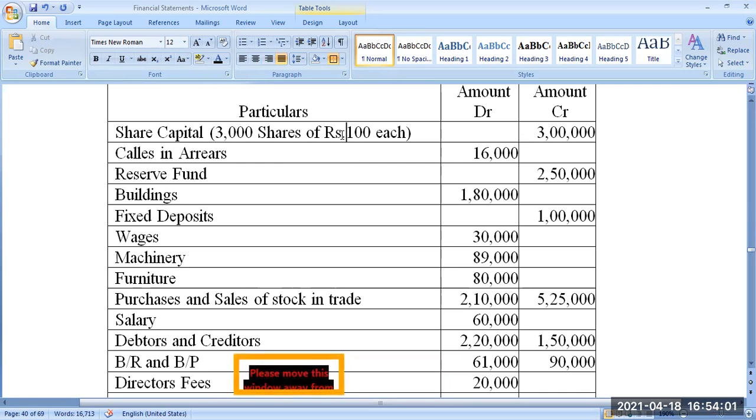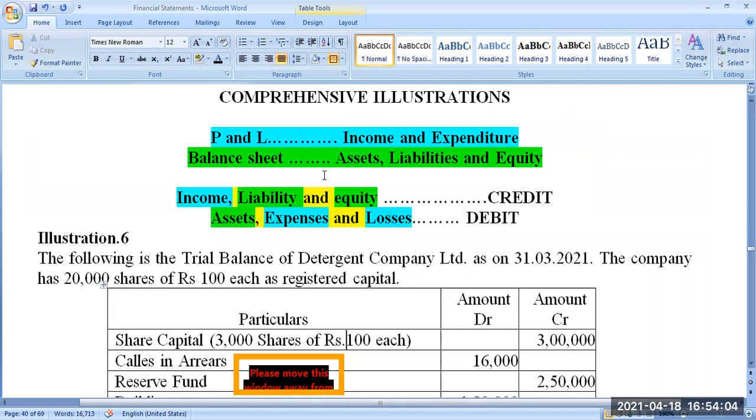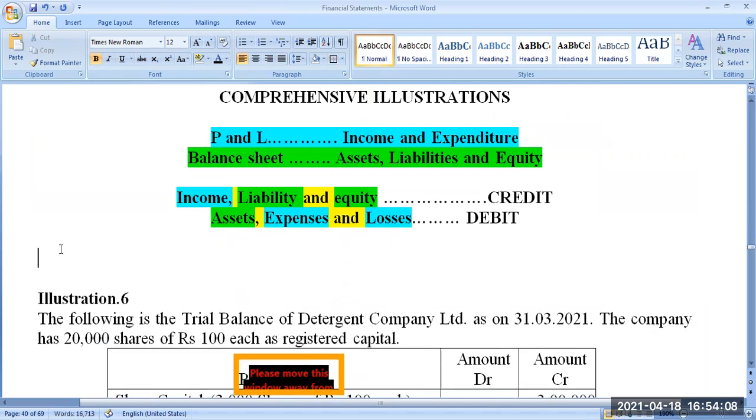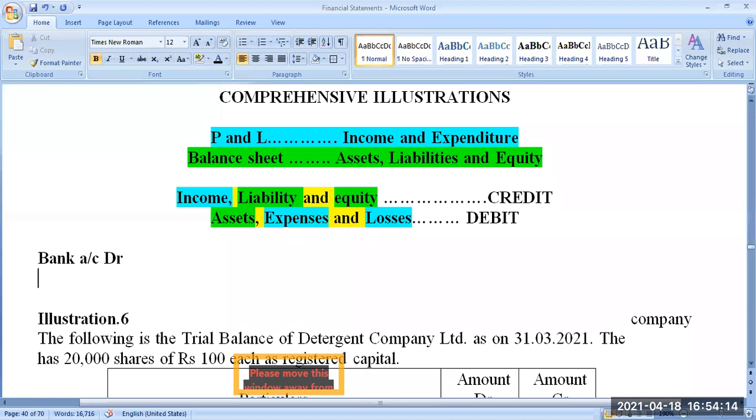Okay. So the entry for capital is bank account debit, because you'll receive the money through bank only, no? So bank account debit to share capital account.